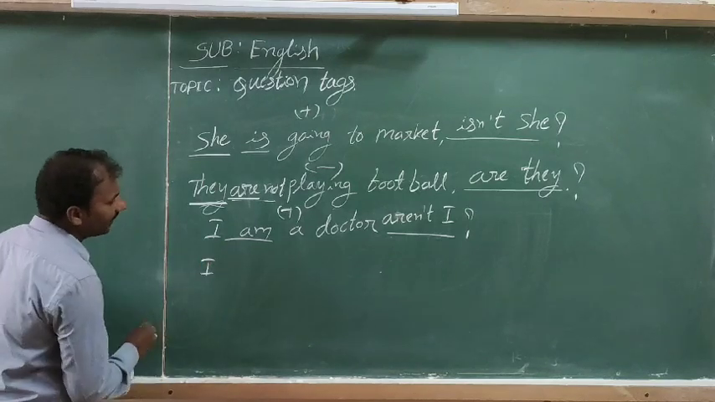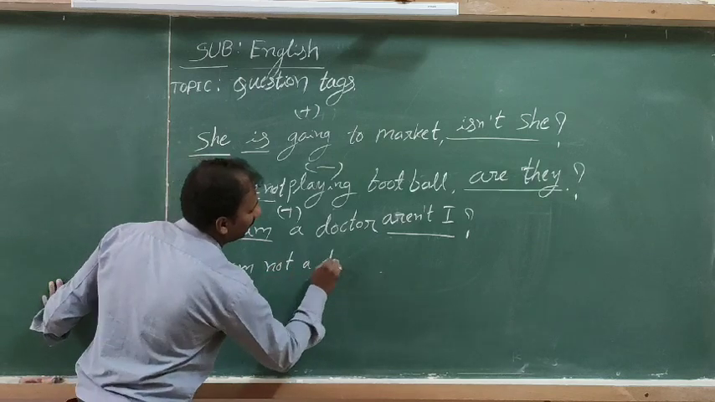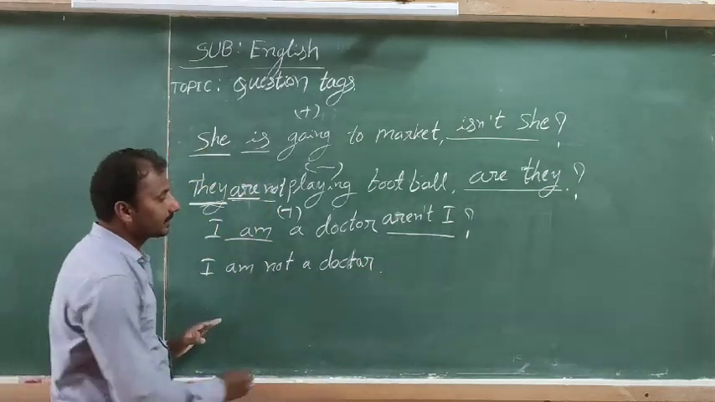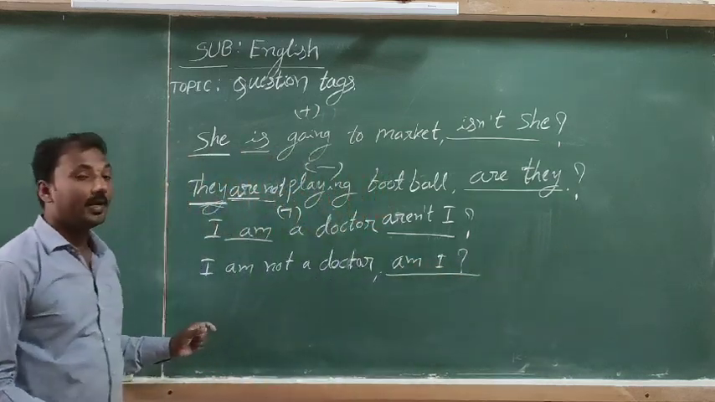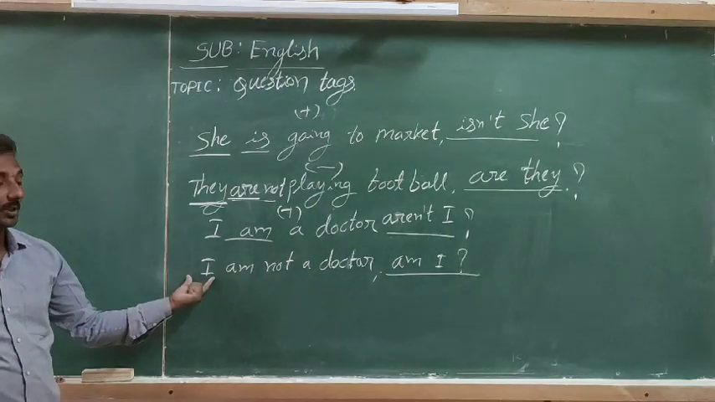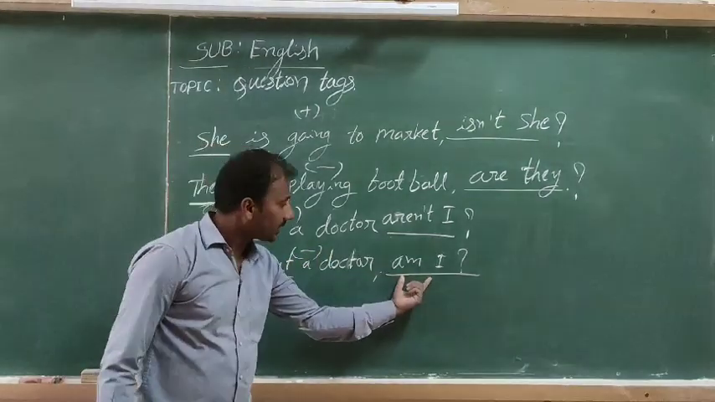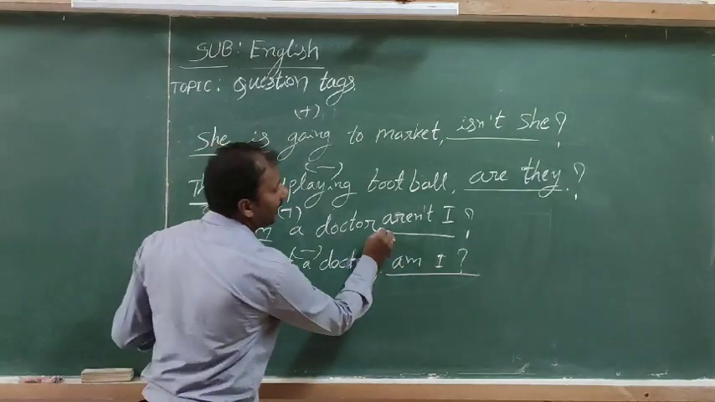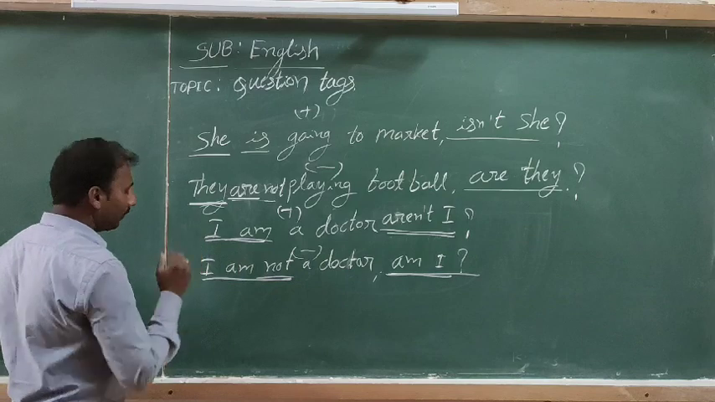Then the statement, suppose, I am not a doctor. In this sentence, the tag is am I. It's not are I. We use am, the same helping verb and subject, and it's a negative statement, and that's why we use a positive tag. Positive tag: am I. It's not are I. So keep in mind, it is aren't I for I am, and am I for I am not. This is a very important concept.